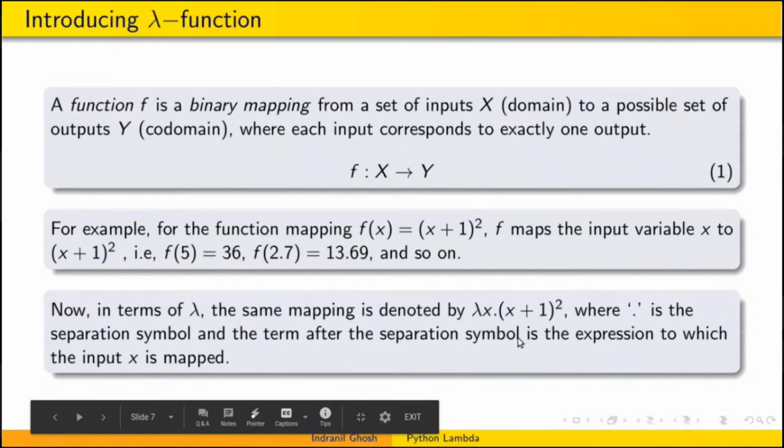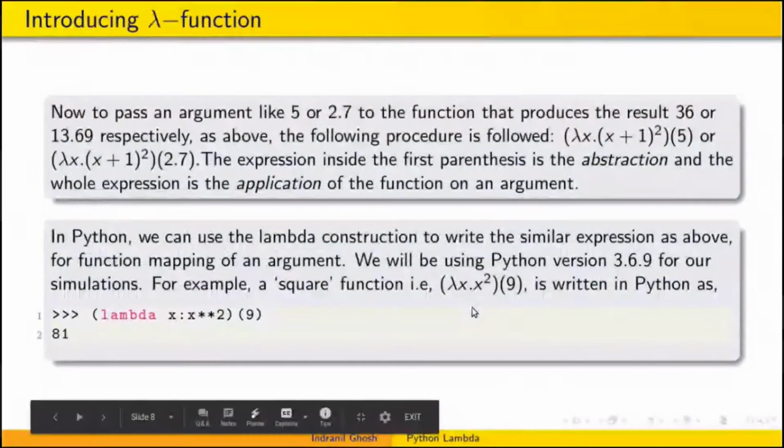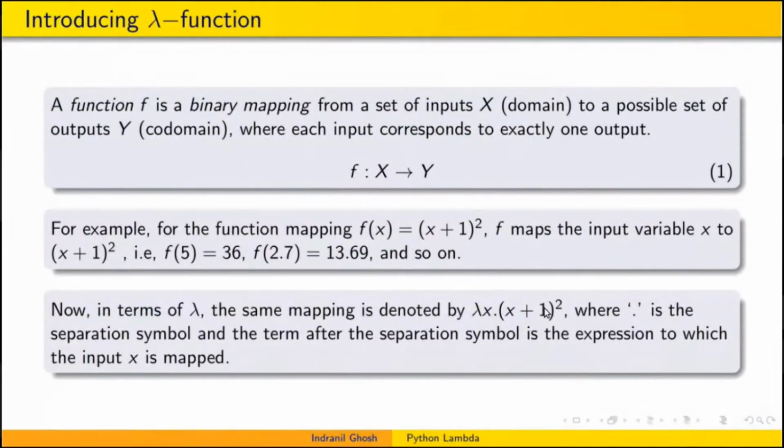The dot tells that after the separation symbol is the expression to which the input x is mapped. So x is mapped to (x plus 1) whole squared. This is the basic thing to keep in mind. I chose an example to make it clearer.